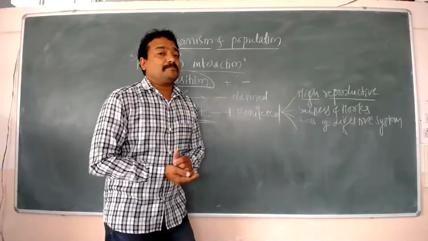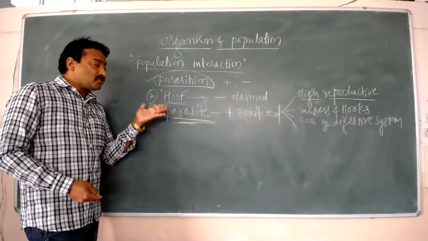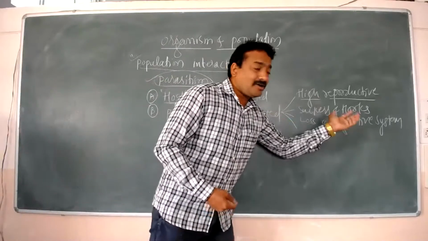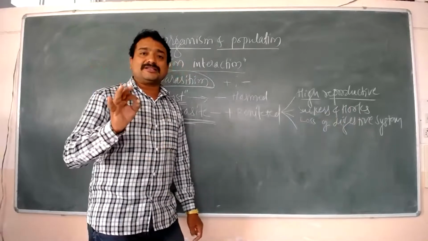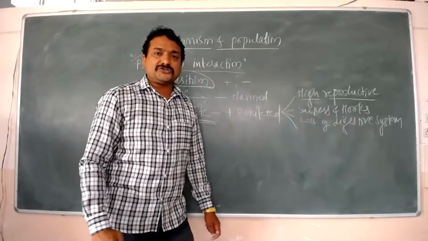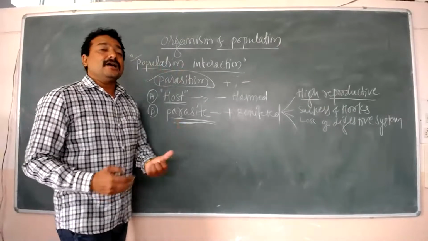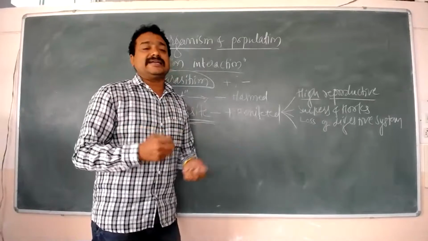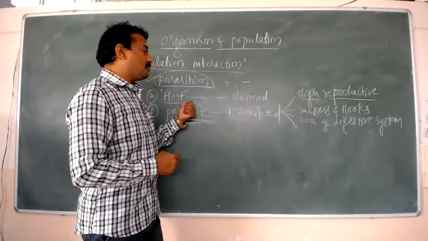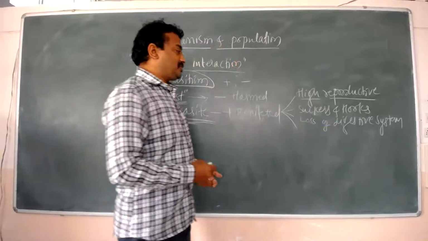But the problem in case of parasites which are attacking a host organism is that they have lost their digestive system. They have lost their digestive system, which means there is no need of a digestive system for the organisms which are acting as parasites, because they directly absorb the nutrients. They directly get the food material from the host. That's why they have lost their digestive system.